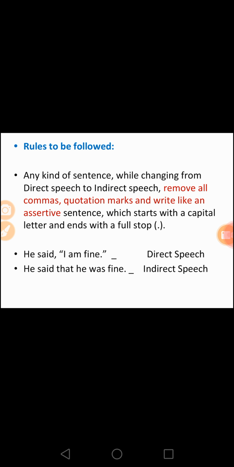While changing the sentence from direct speech to indirect speech, some rules are to be followed. First of all, remove all commas and quotation marks and write like an assertive sentence, which starts with a capital letter and ends with a full stop. For example, he said, "I am fine." While changing into reported speech, remove the comma and quotation marks and write like this. He said that he was fine.